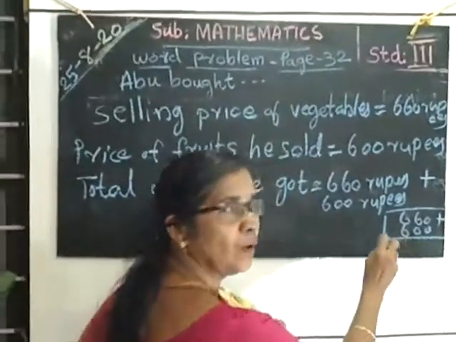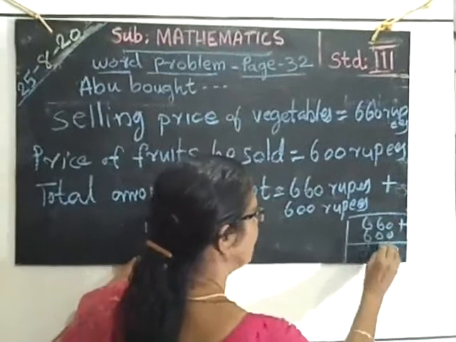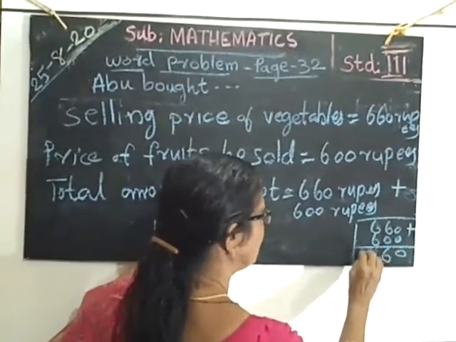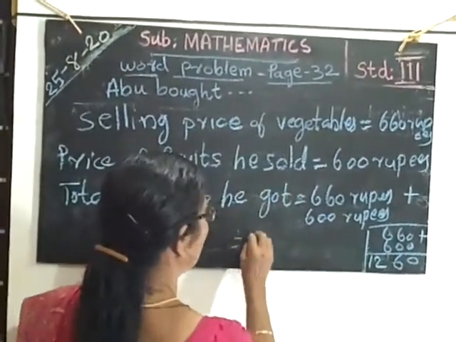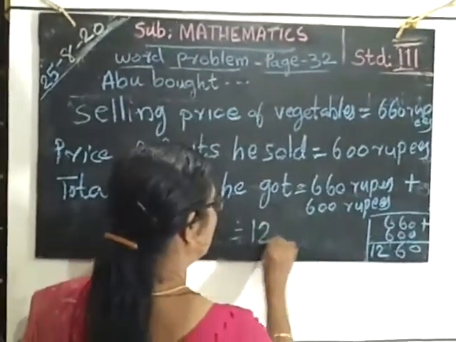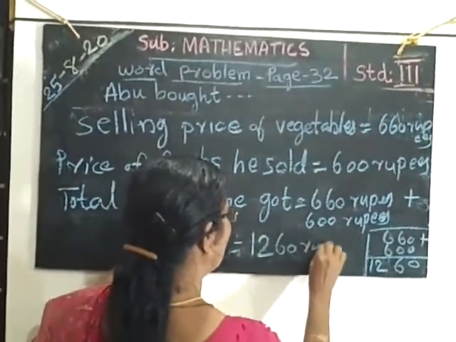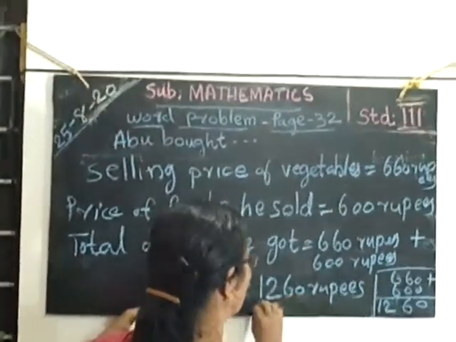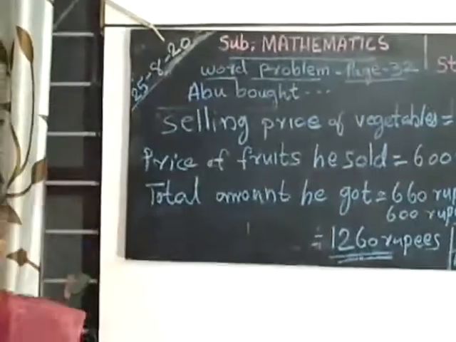0 plus 0, 0. 6 plus 0, 6. 6 plus 6, 12. Is equal to 1,260 rupees. Got it? Okay?